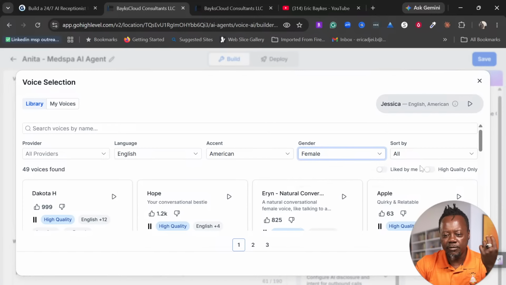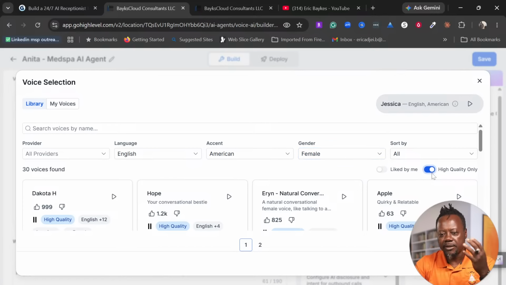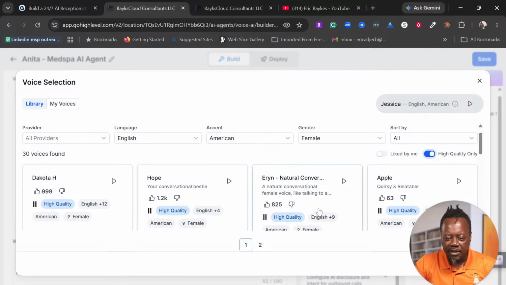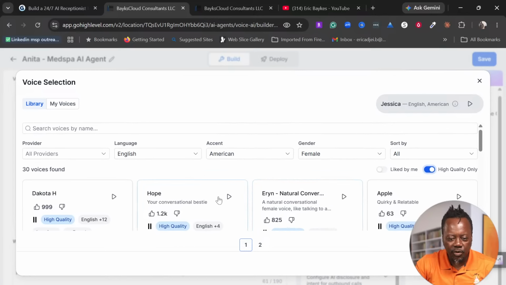So I'm going to look for female voices, and then I want high quality. The more you select, the higher the quality means more AI token credits. And so now you have all of them here. You pick whichever one that you want. You can play and listen to them.